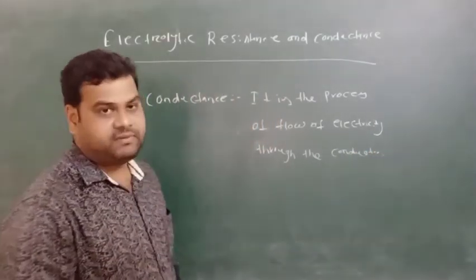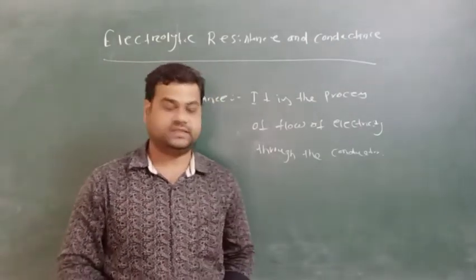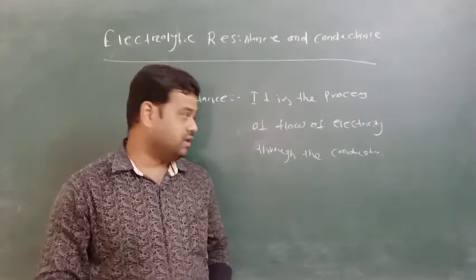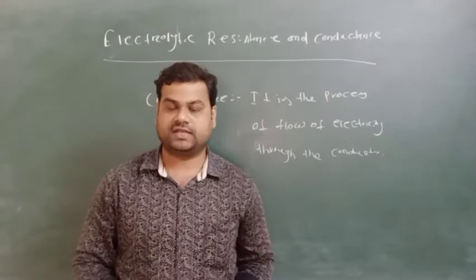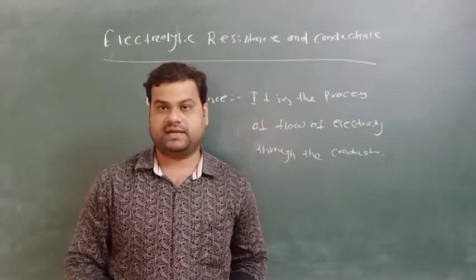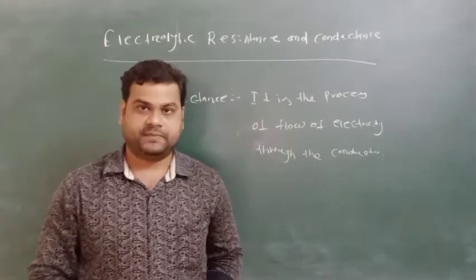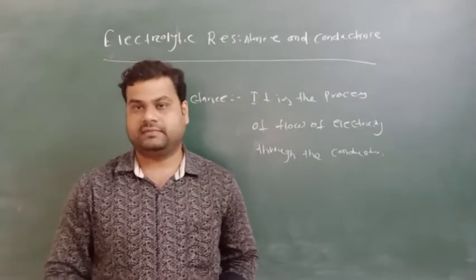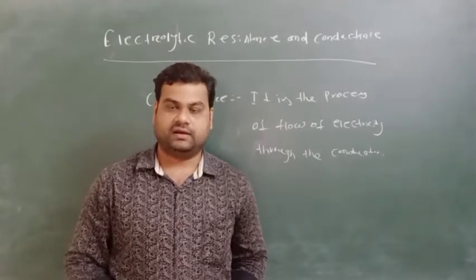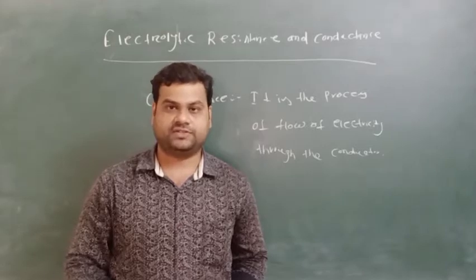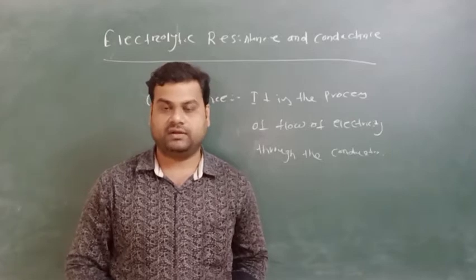So there are different types of conductors. We have already studied about it, and in this topic we have discussed the metallic conductors and electrolytic conductors. The metallic conductors are iron, copper, zinc, which can carry electricity, and some electrolytic conductors are acids, bases and salts. Acids like sulfuric acid, HCl, bases like sodium hydroxide, potassium hydroxide, and salts like sodium chloride and potassium chloride.